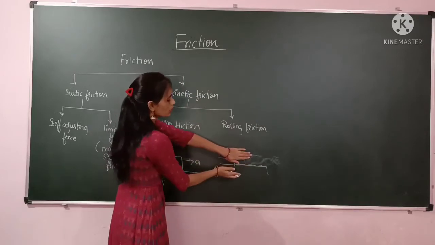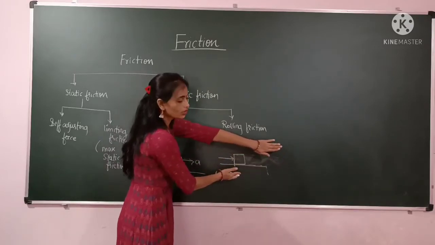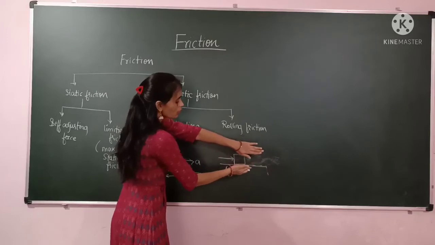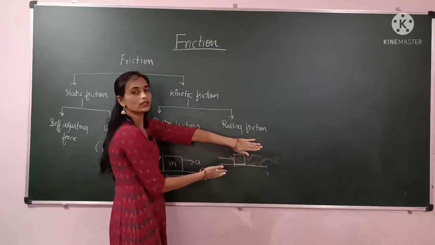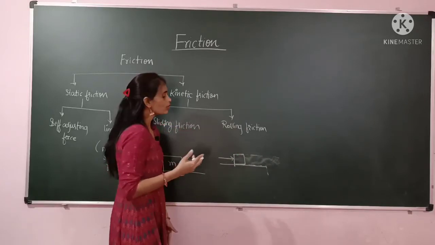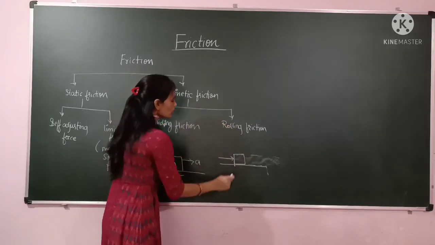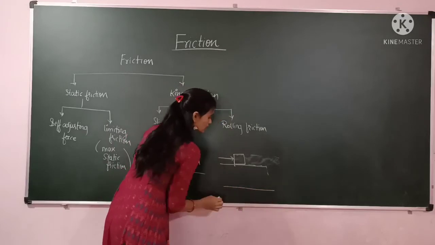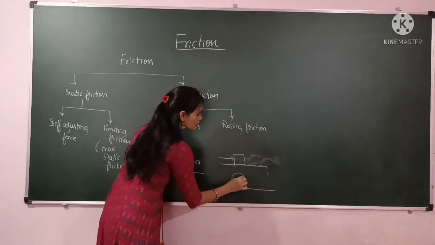When two objects are sliding on each other, the friction that is generated at that time is called sliding friction. Next, rolling friction. This is the surface and here this is our wheel.